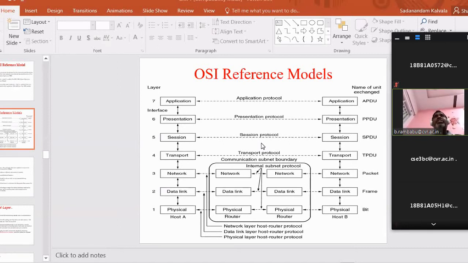Instead of controlling the whole path from source to destination, I want to control each individual link. By combining all these links, they define a path from source to destination, and obviously I get the reliability.